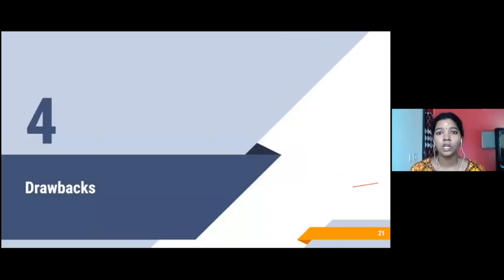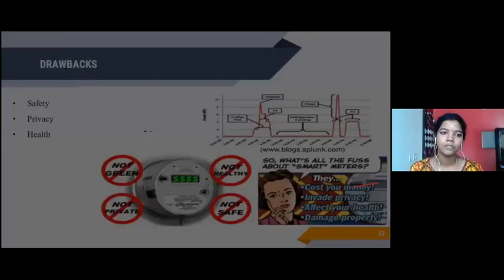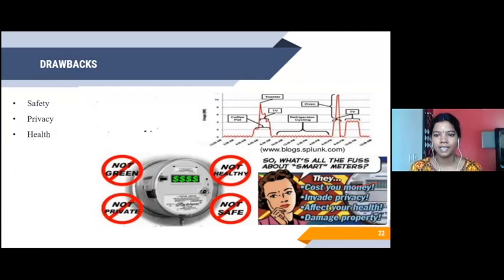Fine. When you talk a lot about these smart meters, what exactly are the drawbacks? We know the drawbacks are for sure going to be security, safety, privacy, and health. When we are trying to install a lot of smart meters, there are a lot of scientists talking about health. Is there any issue that it is going to affect human beings? It is difficult for us to compromise a human being, a normal consumer who does not have very good intellectual knowledge about the smart grid.